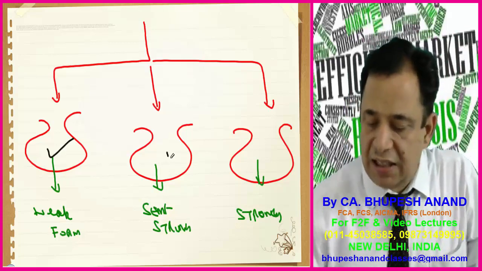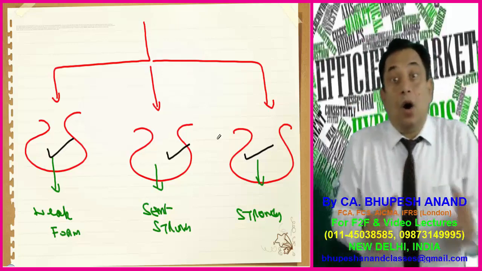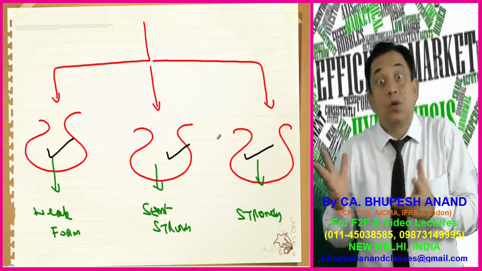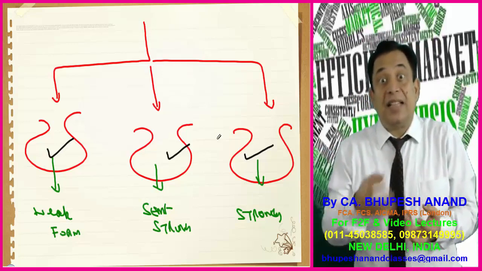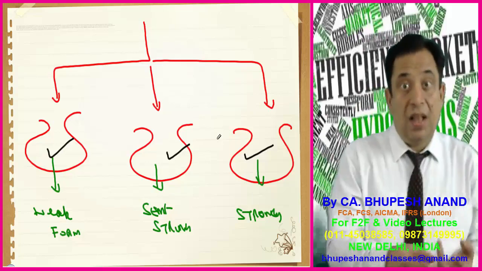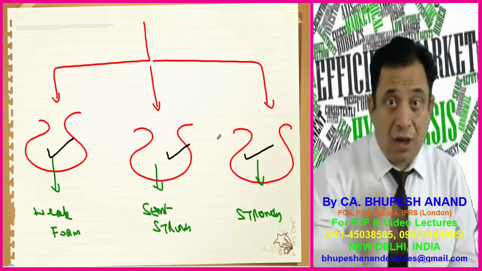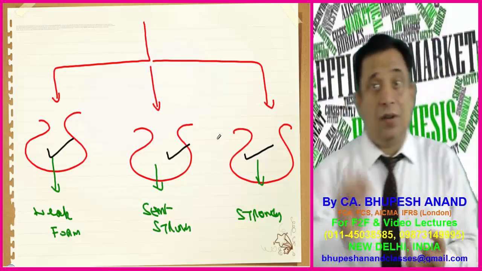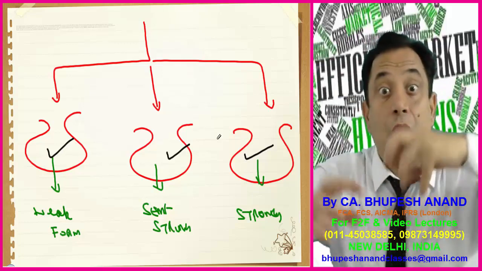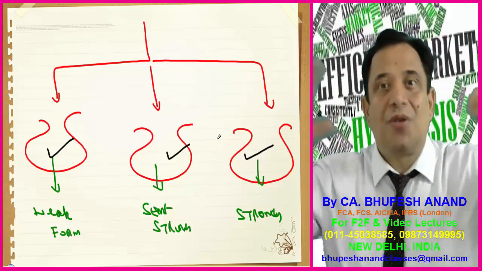So these are the 3 types of markets. Now how will we find out whether it is weak, semi-strong, or strong? We will see these features: whether price and volume works, whether fundamental analysis works, whether public information is working, whether private information is working, and whether technical analysis is working or not. On the basis of these 5 factors, we can determine whether the market is weak, semi-strong, or strong.